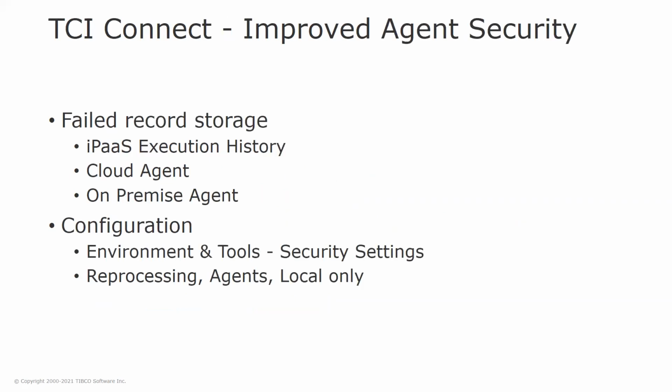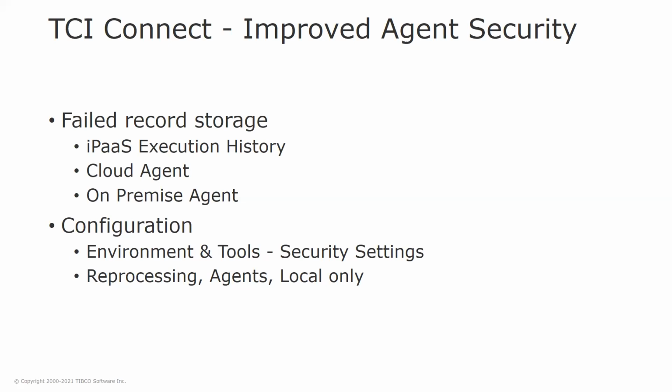So now let's head over to TCI Connect, also known as Scribe. And what we've done here is we've improved the agent security settings. Let's review quickly what we're talking about when we're talking about what data we're storing. So with the TCI Connect, as you loop through the records, if there's an error in one of the operations, what it does is it records the source data for that particular record, and it also records the error for that record. Then at a future date, you can reprocess those records. And when you reprocess those records, you reprocess using the cached data that was stored.